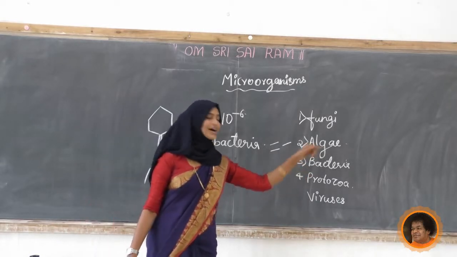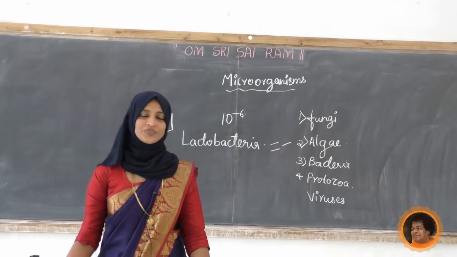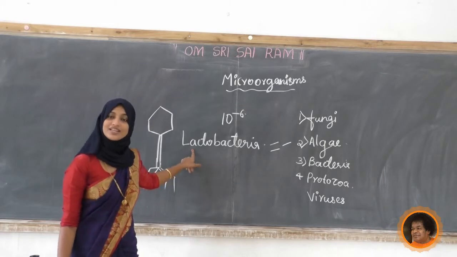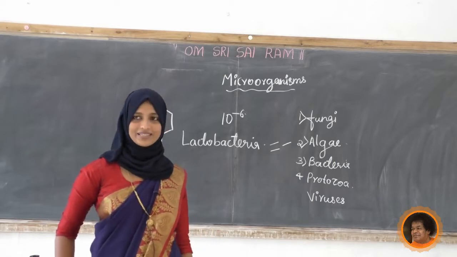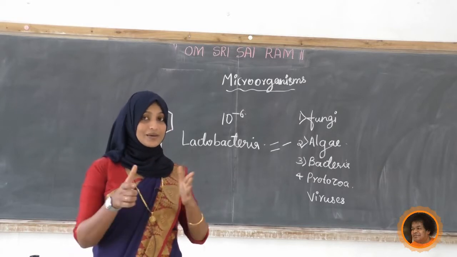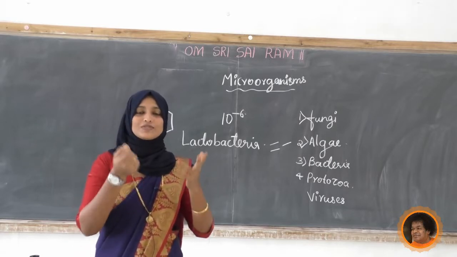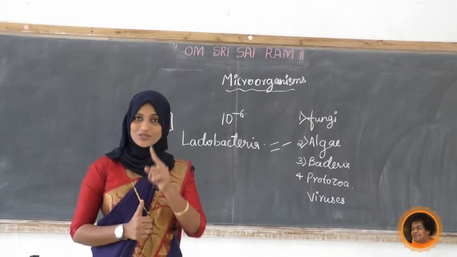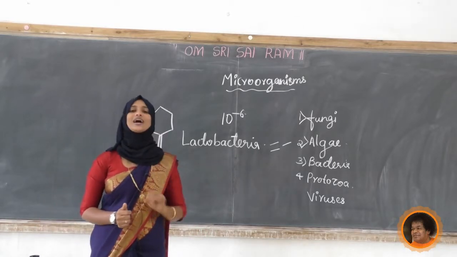Next we will move to bacteria. Can you give an example for the bacteria? Yes, there are a number of bacteria. One we have discussed here is Lactobacillus, present in milk. Other bacteria are in soil. When the rainy season starts after the summer, we get the smell of soil. That smell is actually because of the bacteria itself. It indicates that soil also has bacteria.